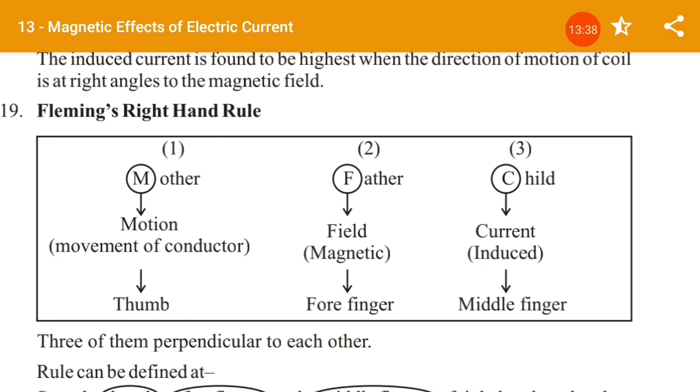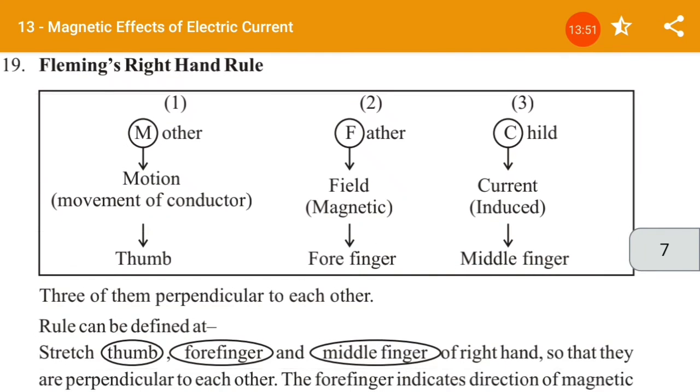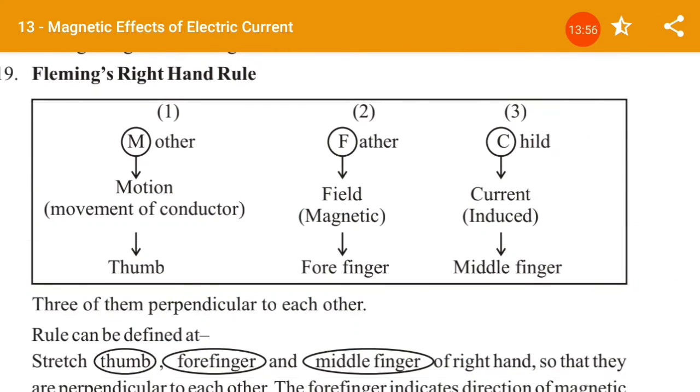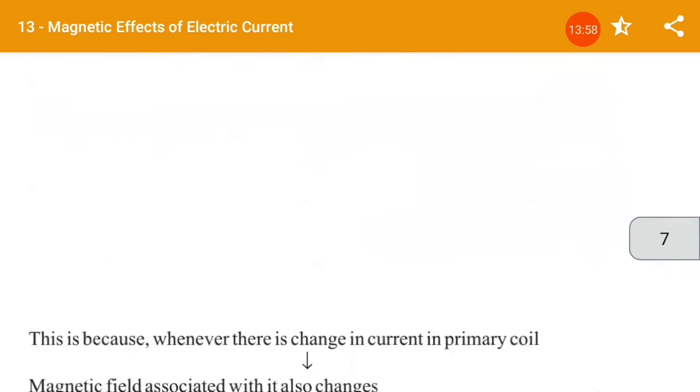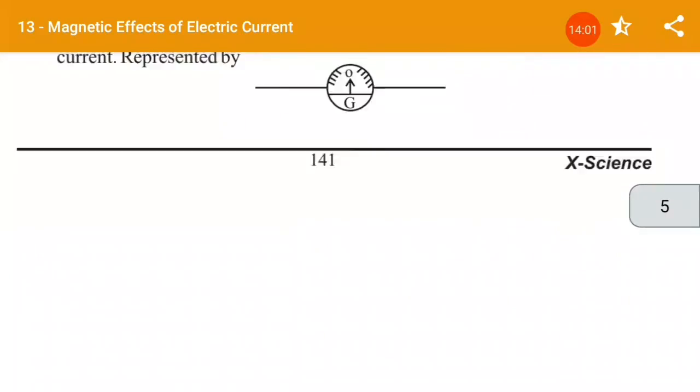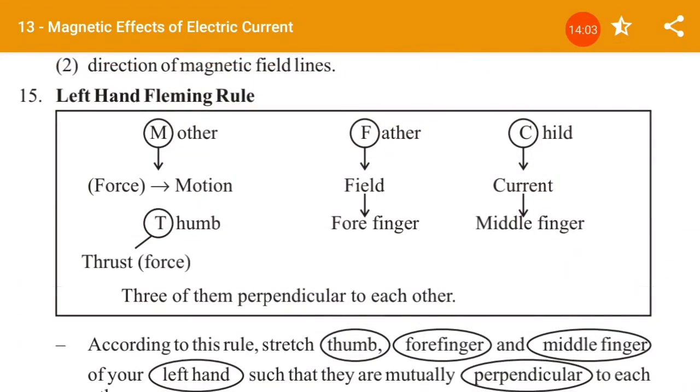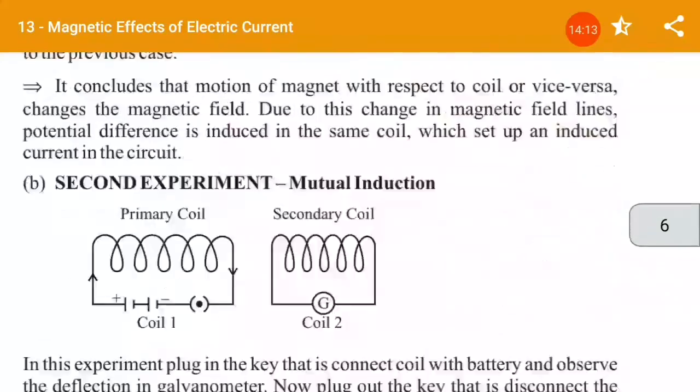Here one example is given: mother, father and child. You can understand it in that way also. The movement of the conductor, that is M for mother, that is the thumb; F for father, magnetic field, forefinger; and C for child, that is current, induced current. If you want to remember it in that way also, it's very crucial. M is motion, thumb; F is field, forefinger; and C is current, the middle finger.